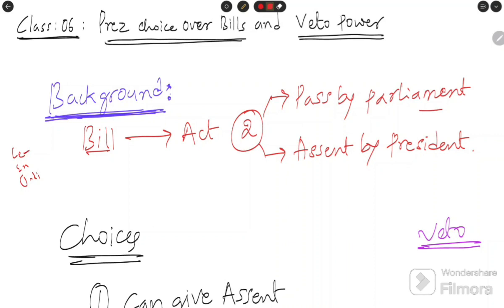What does the legislative do? It frames the laws. What is the necessity of the law? It is needed for the other two organs to function.